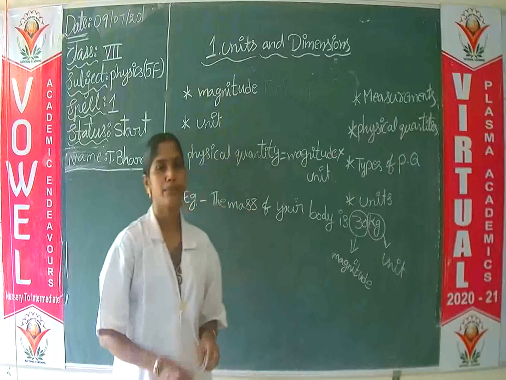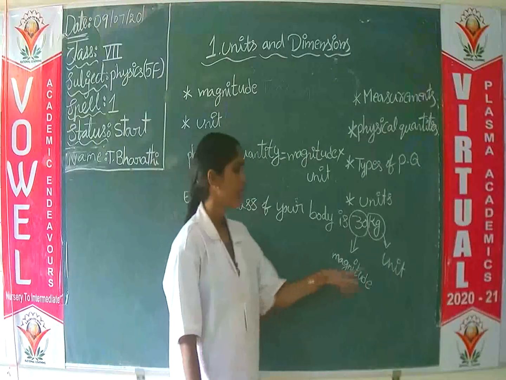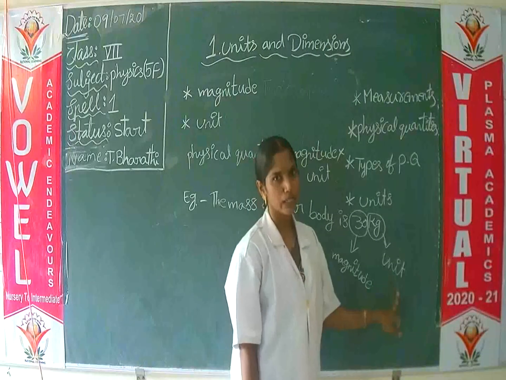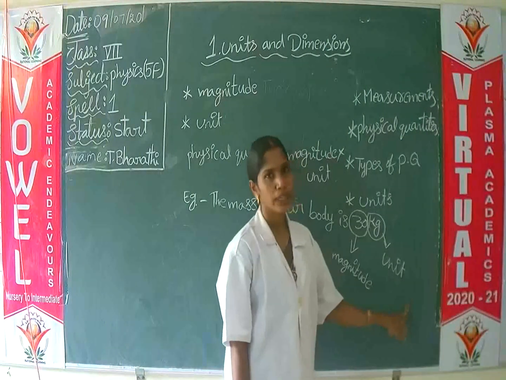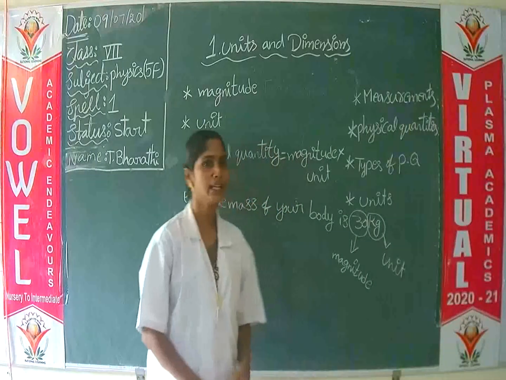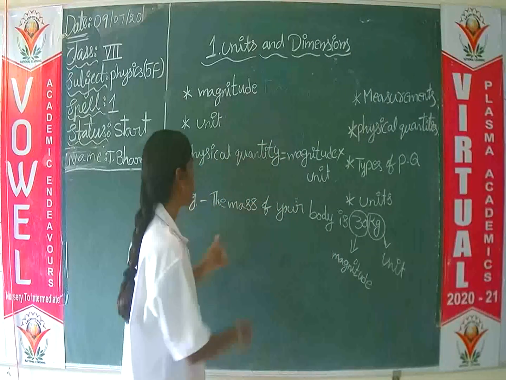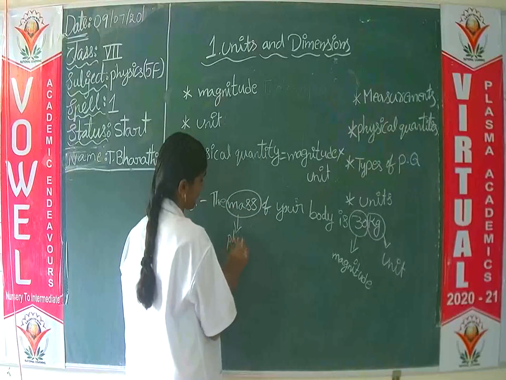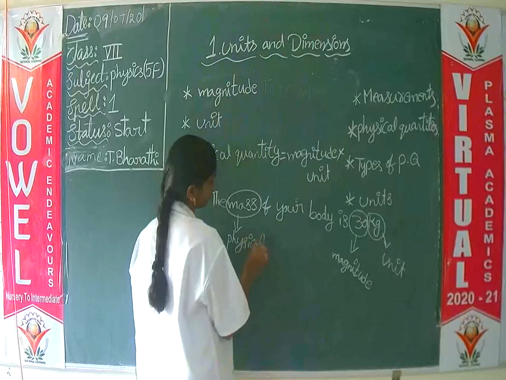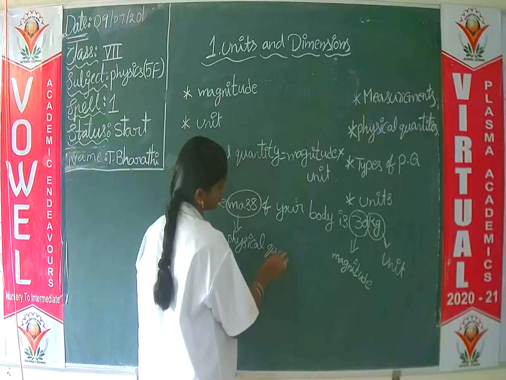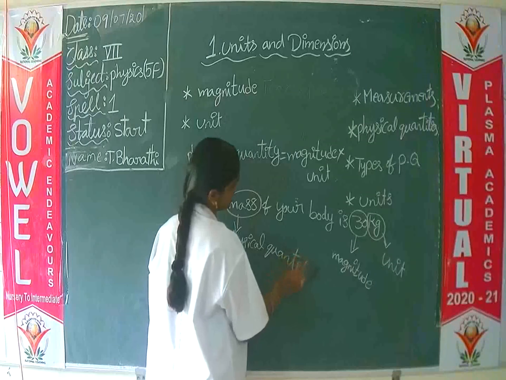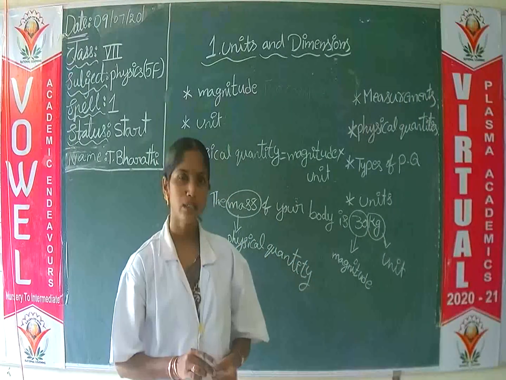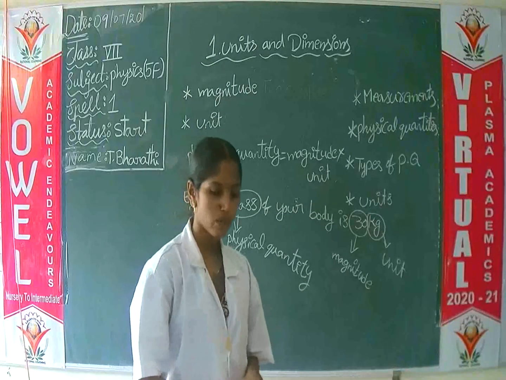What is a unit? A unit is a standard quantity or fixed quantity. So here mass is a physical quantity, and mass equal to 30 kg. Like that we should measure the physical quantity.